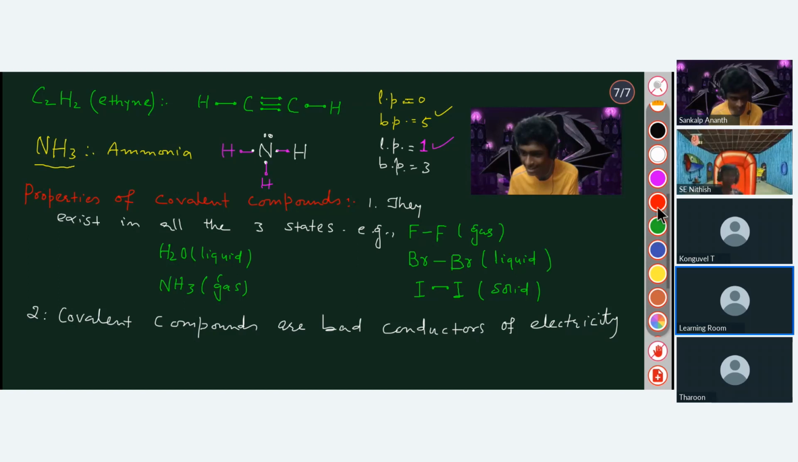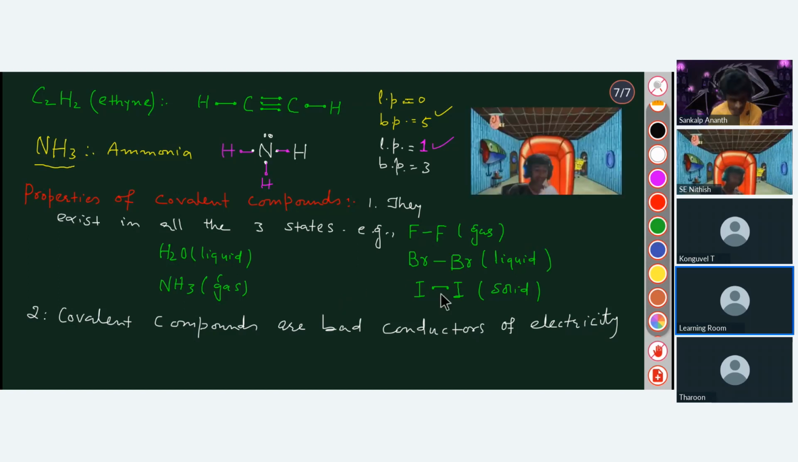I will tell you again that when there is a covalent bond, that means electrons are not free to move. When electrons are not free to move, how can it conduct electricity? But there is an exception. Can anybody tell me where is the exception?